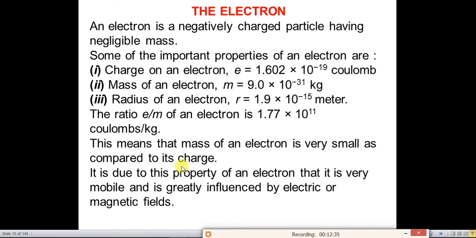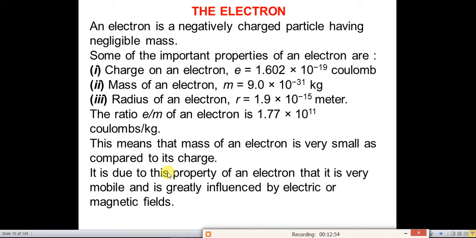So why are electrons highly mobile? Because the mass of the electron is very small as compared to its electric charge, and hence it is very mobile in nature.